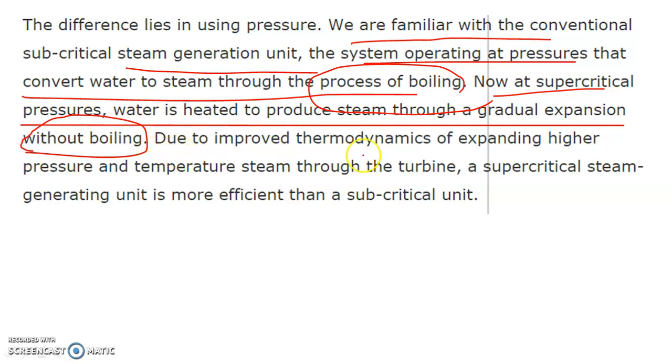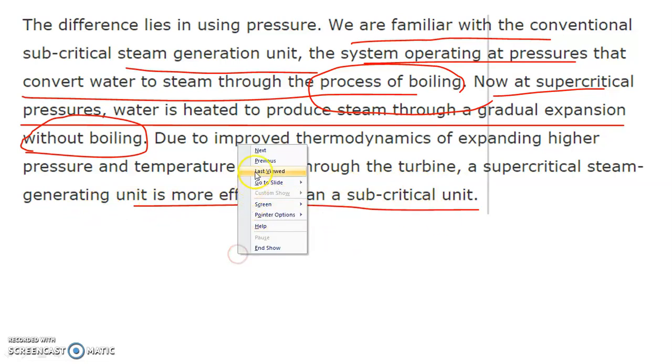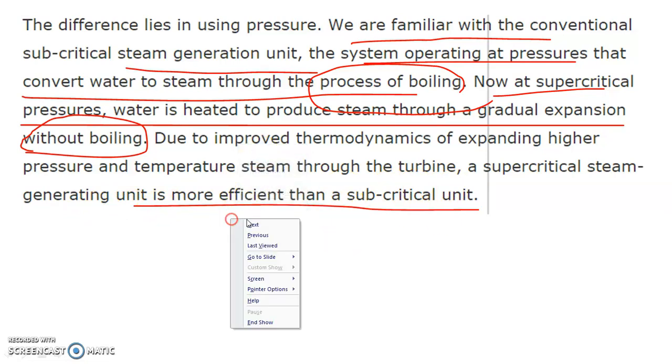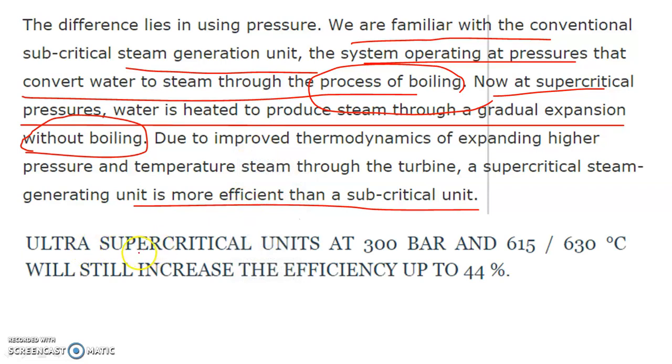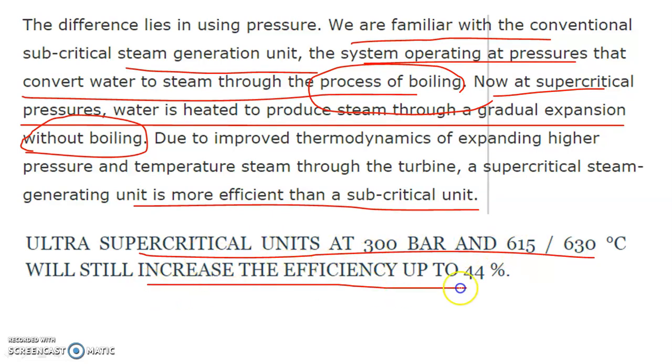Due to improved thermodynamics of expanding higher pressure and temperature steam through the turbine, a supercritical steam generating unit is more efficient than a subcritical unit. So ultra supercritical units at 300 bar and a temperature of about 630 degrees centigrade will still increase the efficiency up to 44%. So this is the main important thing.